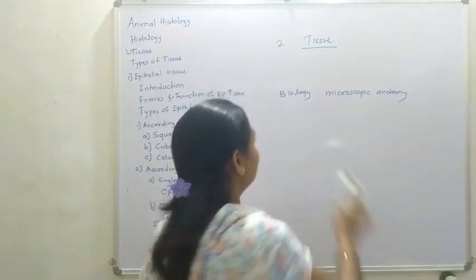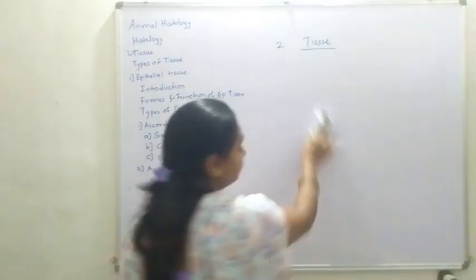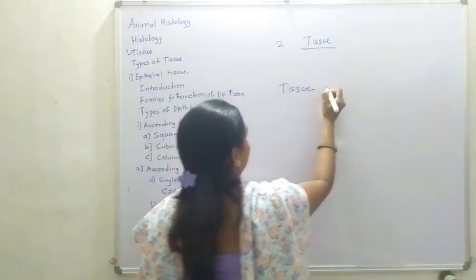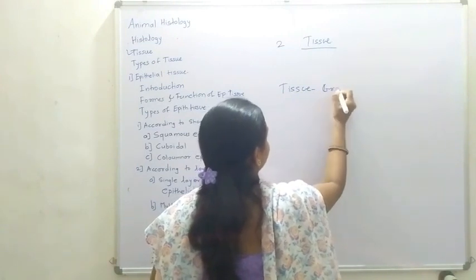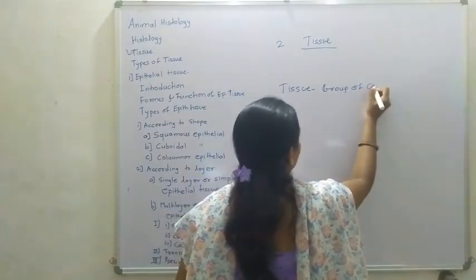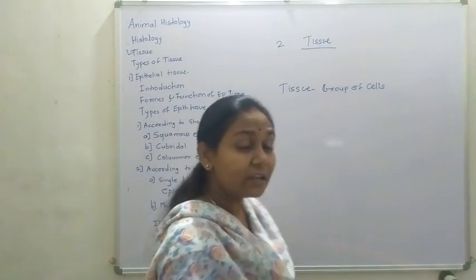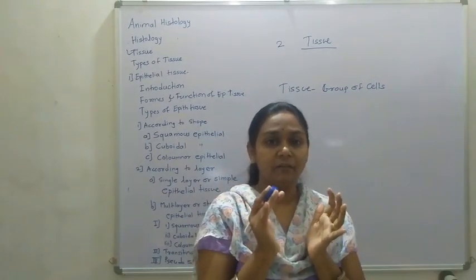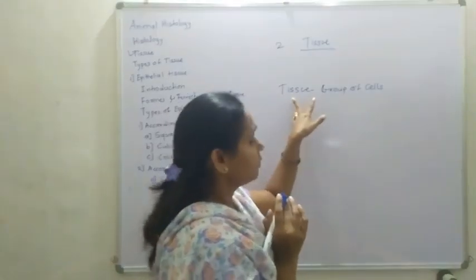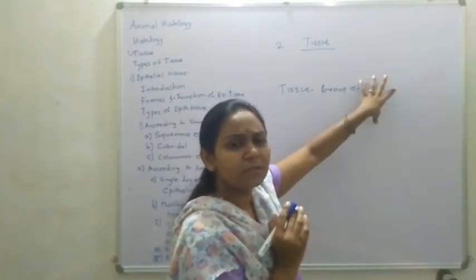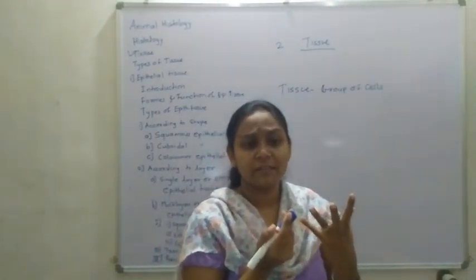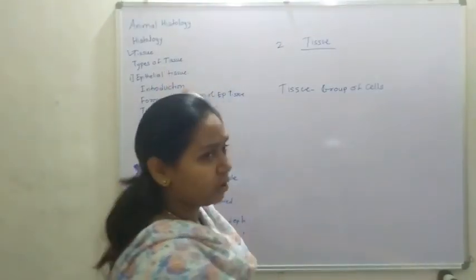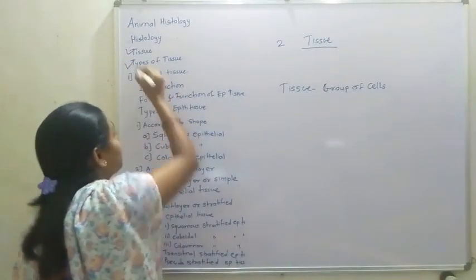So what is a tissue? Tissue is a group of cells. A gathering of cells forms an organ with the use of tissue. So tissue is a group of cells. How many groups of cells are in the animal body? There are different types of tissues. We are also studying the types of tissues.